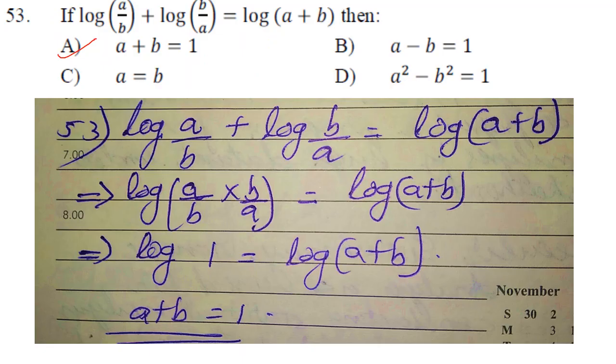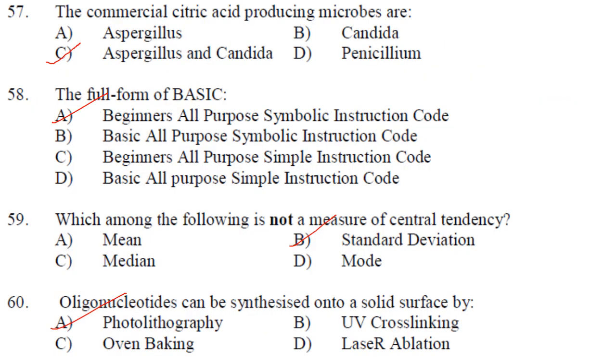Then, if log A by B plus log B by A is equal to log A plus B, then A plus B is equal to how much? So log A by B plus log B by A can be written as log of A by B into B by A, is equal to log A plus B. Log 1 is equal to log A plus B, or A plus B is equal to 1. So the answer is option A plus B is equal to 1.